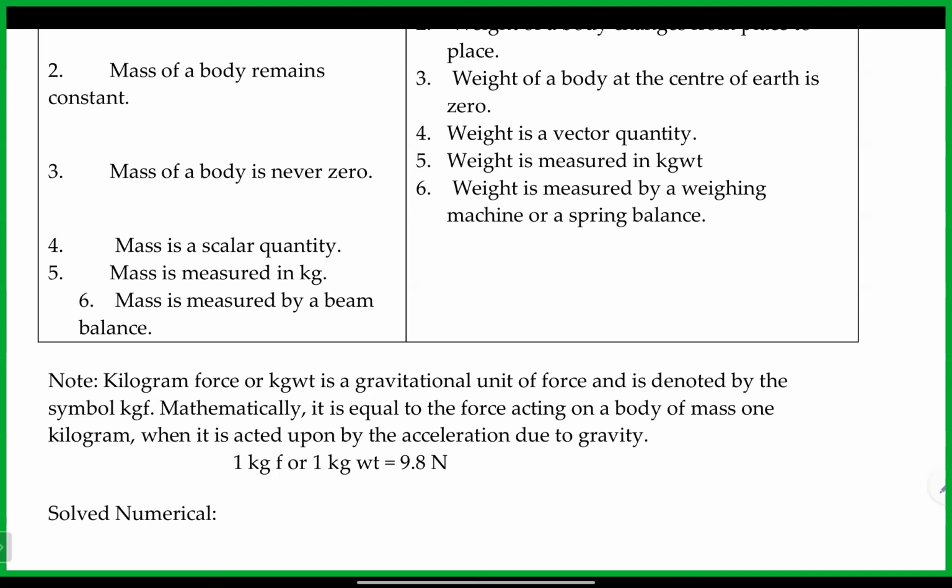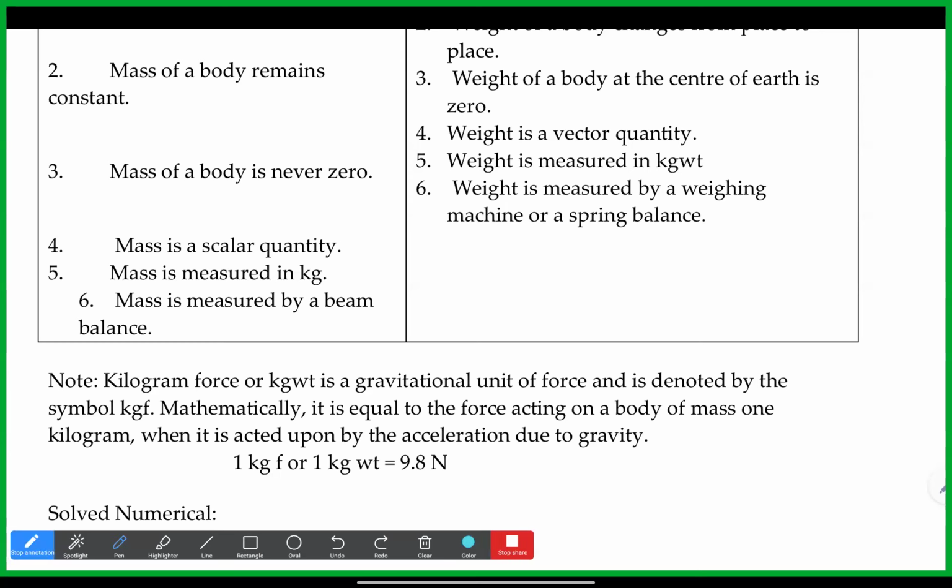The way to define kgf is that we take the mass as 1 kg, and whatever the force acting on the body of mass 1 kilogram when it is acted upon by the acceleration due to gravity is 1 kgf. Simply, F is m into g.